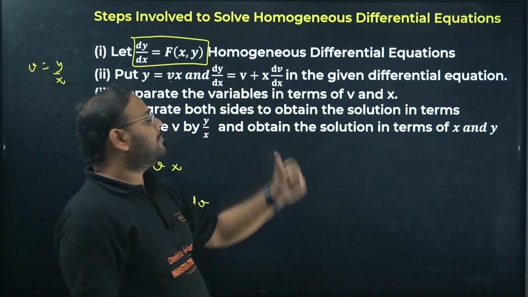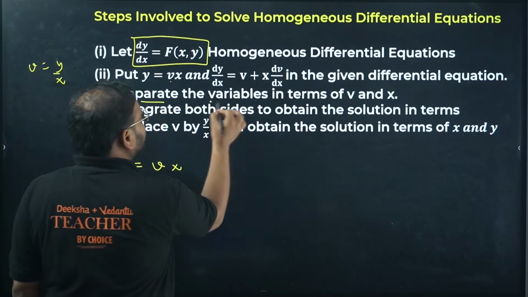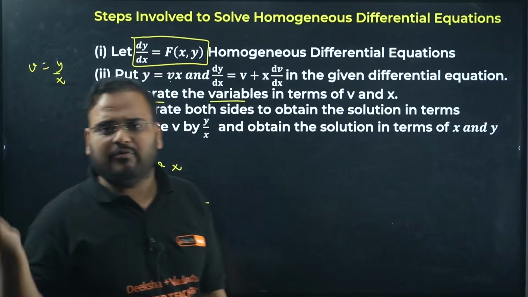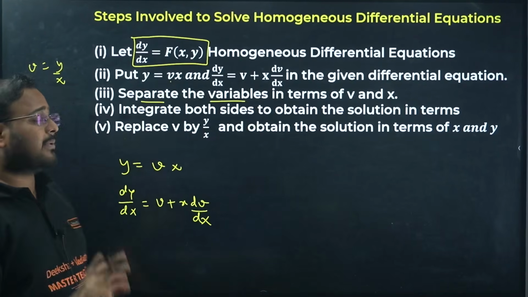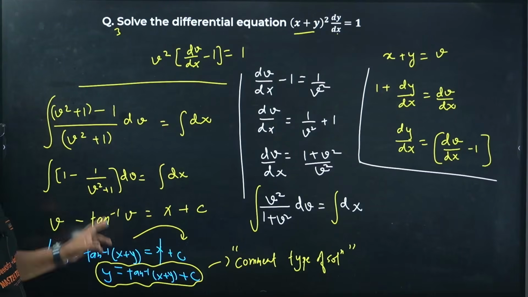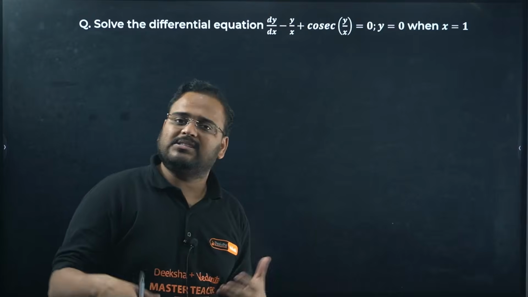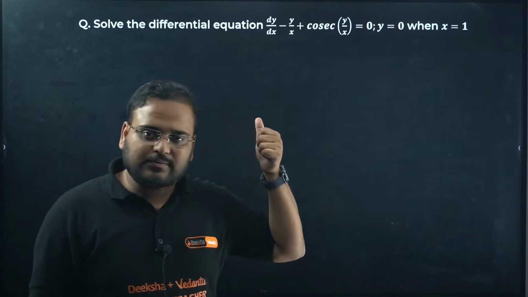Change dy by dx to v plus x dv by dx, and then what is the next step? Variable separable method. After this, the same thing we did in the first question. Use the variable separable method to get the result. Got it? Clear? So this is how you solve it, and in the final answer, replace the value of v by y by x. Let's look at this question.